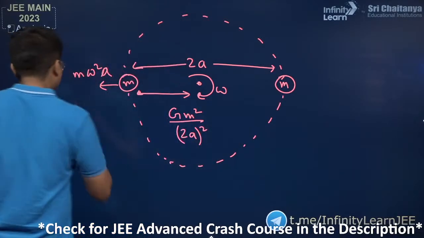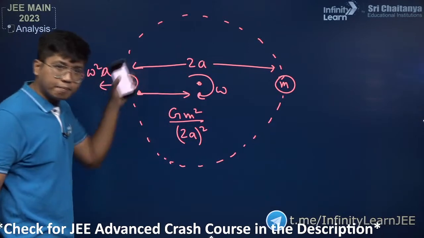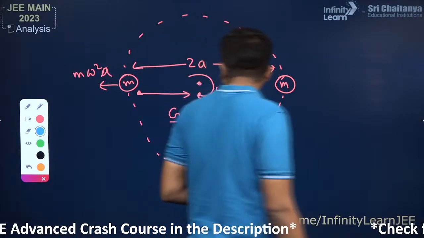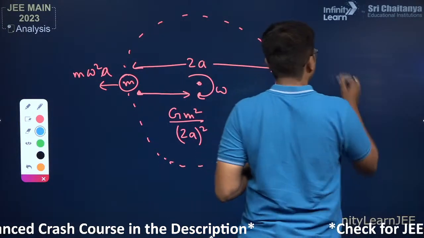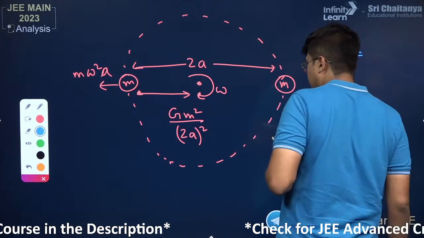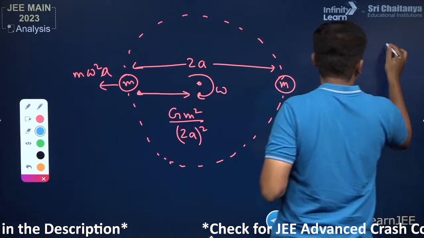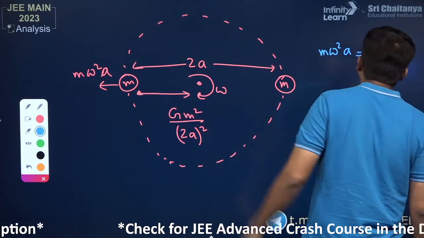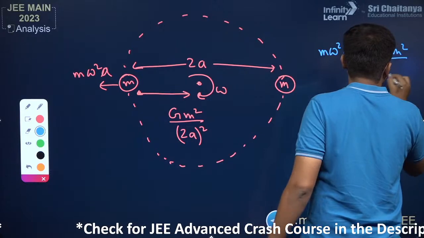Now both of these forces have to be equal for it to make the complete circular motion. So Nikhil, Shiva, go ahead, answer this one. It's m omega square a is equal to Gm square divided by, you have 2a square, which is just 4a square.